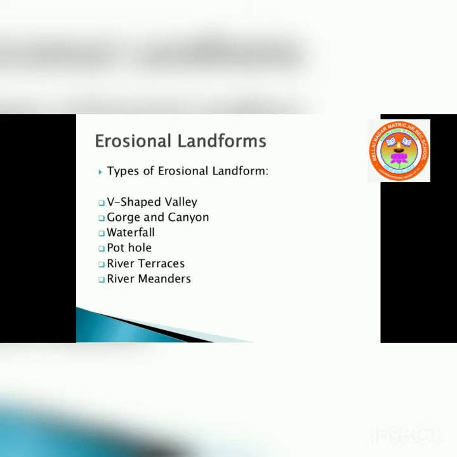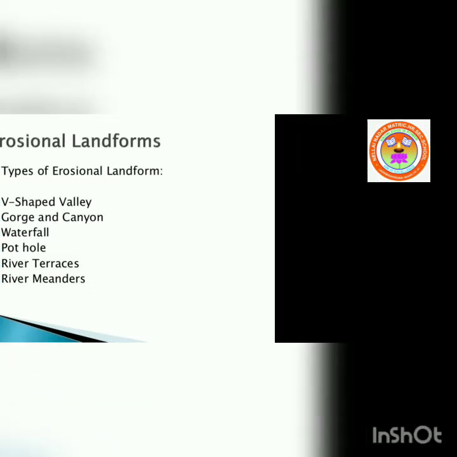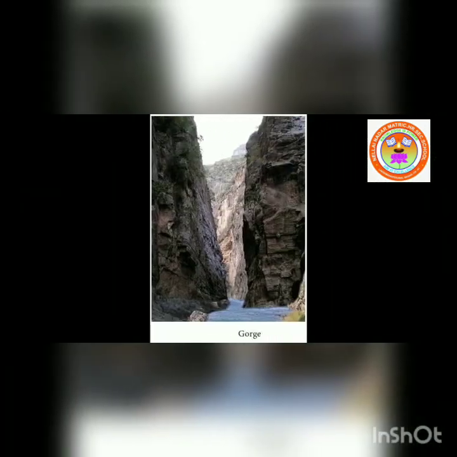About gorges and canyons. When the river flows through a mountainous region made up of hard rocks, it forms a valley with almost vertical sides called a gorge.